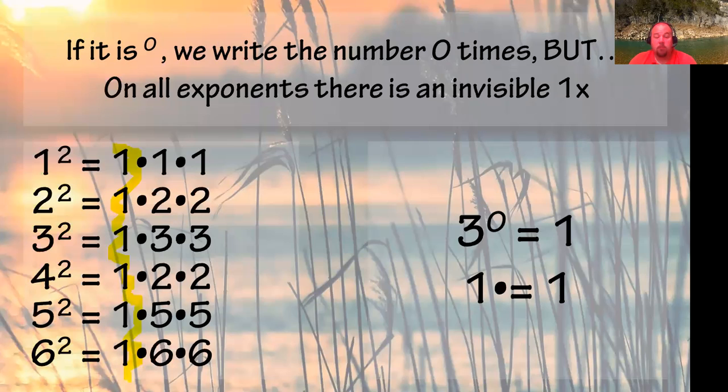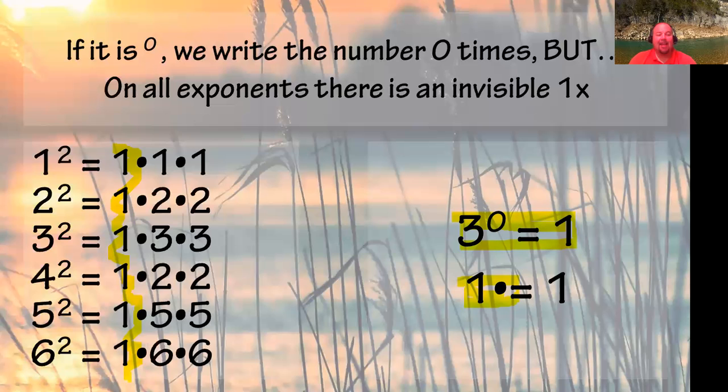5 squared is 1 times 5 times 5. So you have that 1. That's how many times you're going to do it there. So when you see 3 to the 0 power over here on this far side, that means we're going to say 1 times, and then how many times are we going to write 3? 0 times. So that leaves us with just the 1. And that helps you to better understand why the problem's there.